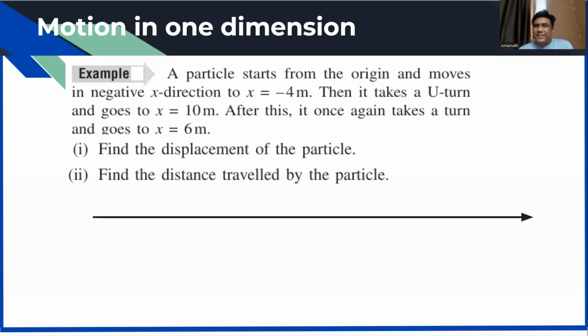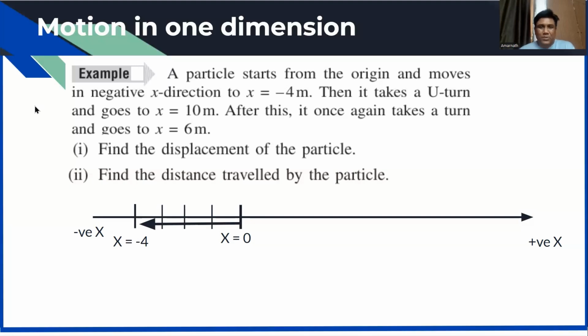Okay. So this is that one number line. I am taking this point as x equal to 0, the right direction is the positive x-axis and the left is the negative x-axis. Now what I do first, I go to -4. Okay, 4 meter, -4 meter. 1 meter, 2 meter, 3 meter, 4 meter. I have gone to this point. So this is x equal to -4, it means 4 steps I have already gone.